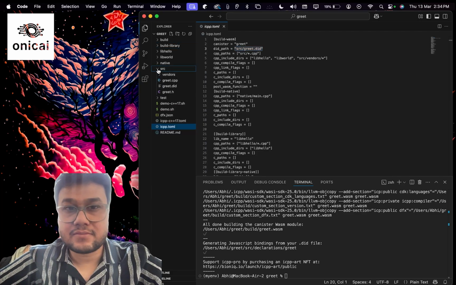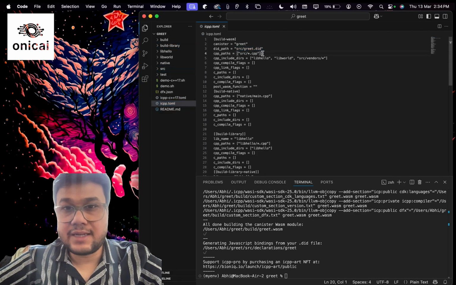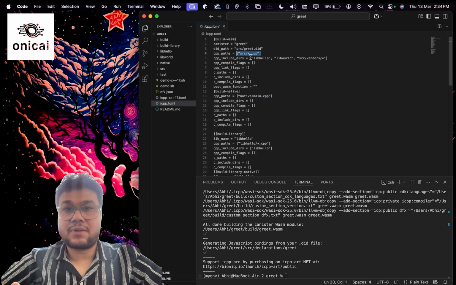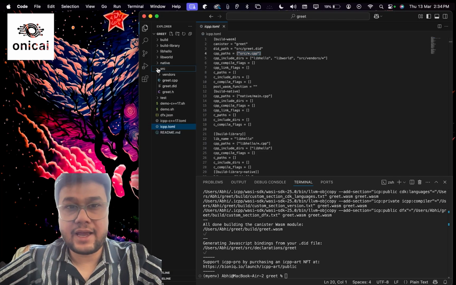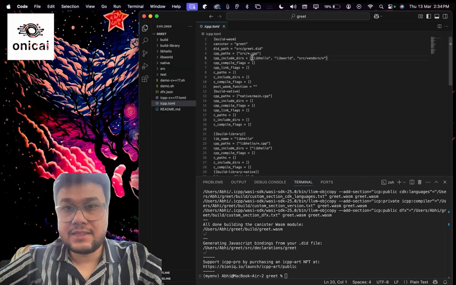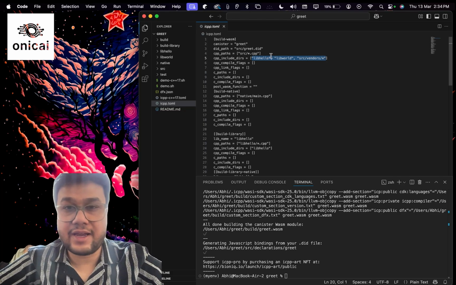src-greet.did. This tells the compiler where to find our C++ .cpp files. So it is inside src.greet.cpp. This tells the compiler where to find our header files.